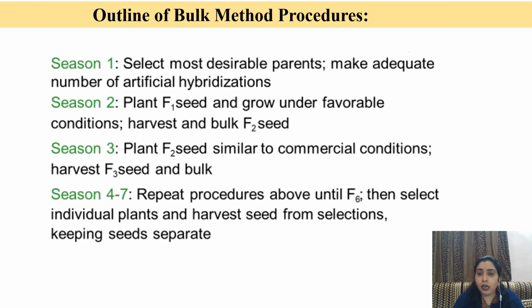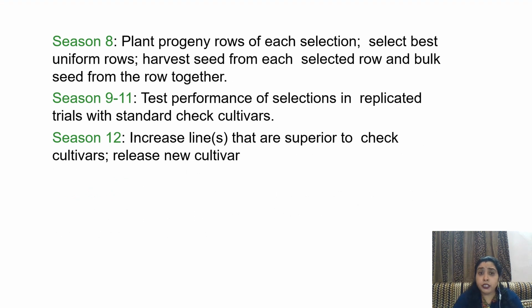Repeat procedure until F6 generation, then select individual plants and harvest seeds from selections, keeping seeds separate. Season 8, plant progeny rows of each selection, select best uniform rows, harvest seeds from each selected row and bulk seeds from the row together. From season 9 to 11, test performance of selections in replicated trials with standard check cultivars. That means from 9 to 11 we will test the characters, its performance. Then in season 12, increase lines that are superior to check cultivars and then it is released as new cultivar.